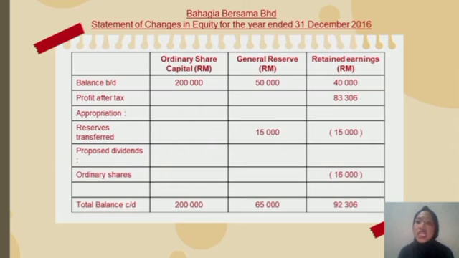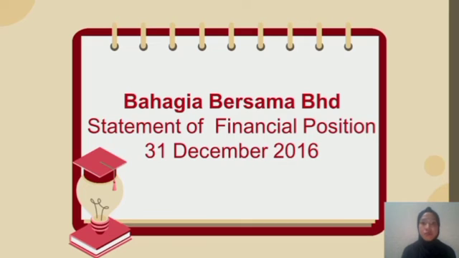For our retained earnings, our total balance is 92,306 ringgit Malaysia.